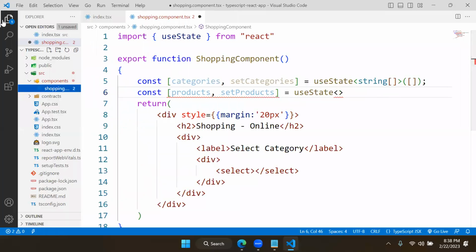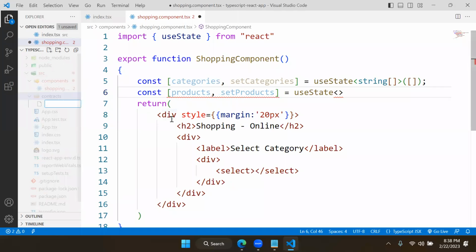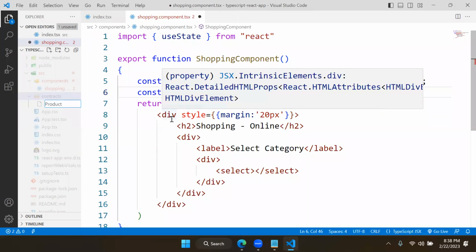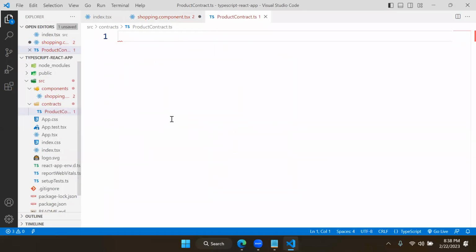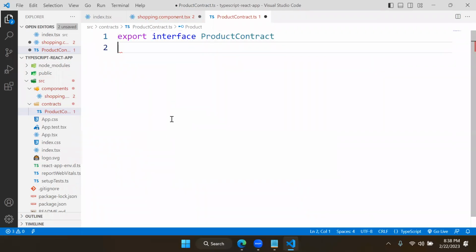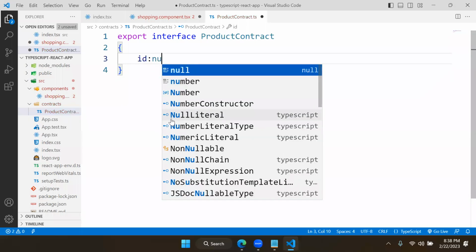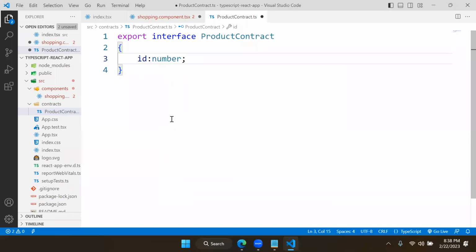We will go here in the contracts. We will add a new contract, that is product contract dot ts. And we will define an interface, export interface. What is it? Product contract. In product contract, it will have ID, which is number according to their data type. Right? It will have a title, which is string type.